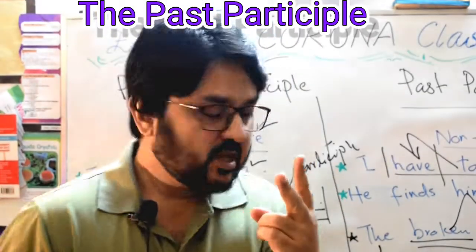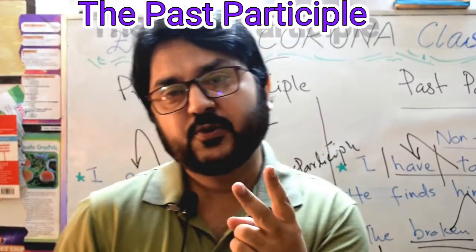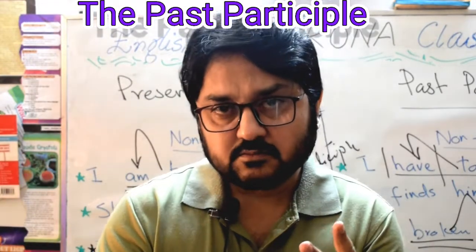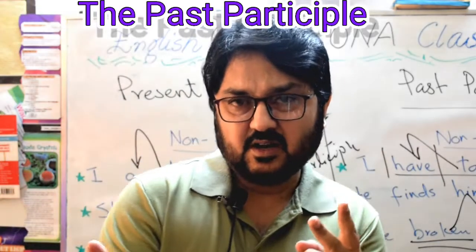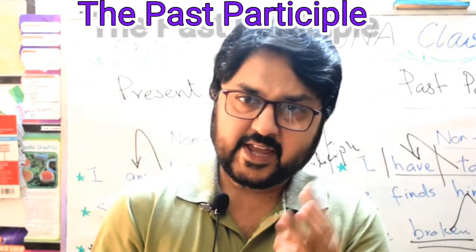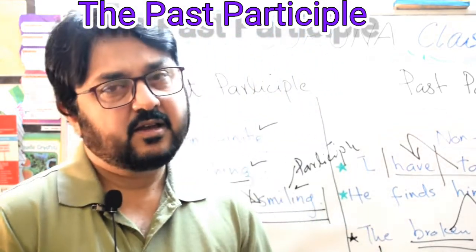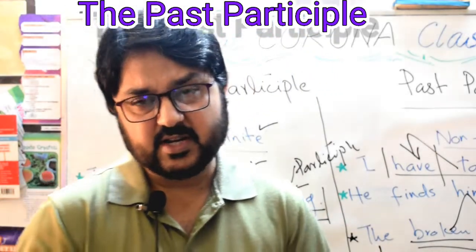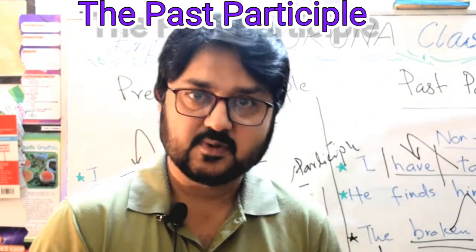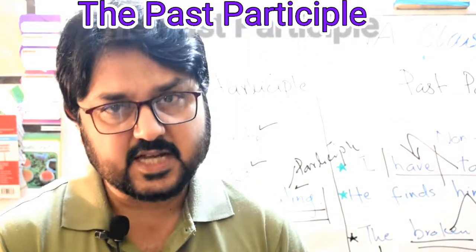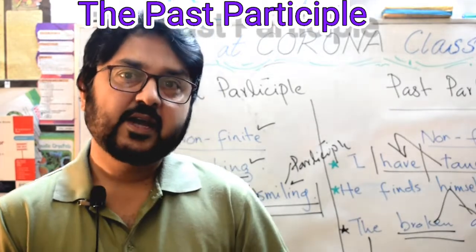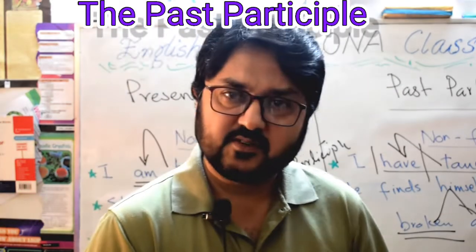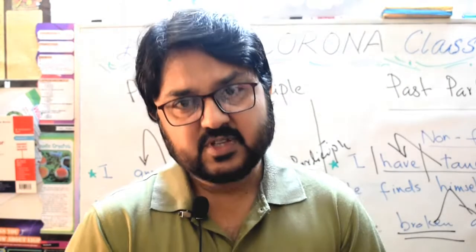Number 2, when it is used to show some state or the condition of some subject. Number 3, when it is used as an adjective, when it describes some noun. Number 4, when it is used to form some passive verb, to form the passive voice.